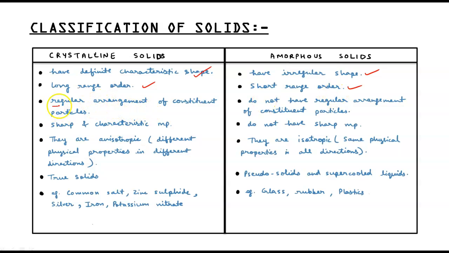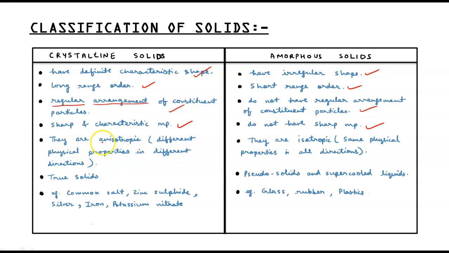Next is regular arrangement. In crystalline solids the constituent particles are arranged regularly, whereas amorphous solids do not have a regular arrangement of constituent particles. Next, in crystalline solids a sharp and characteristic melting point is found, whereas amorphous solids do not have a sharp melting point. They melt over a range of temperature. They don't have a fixed sharp melting point. They melt over a range of temperature.